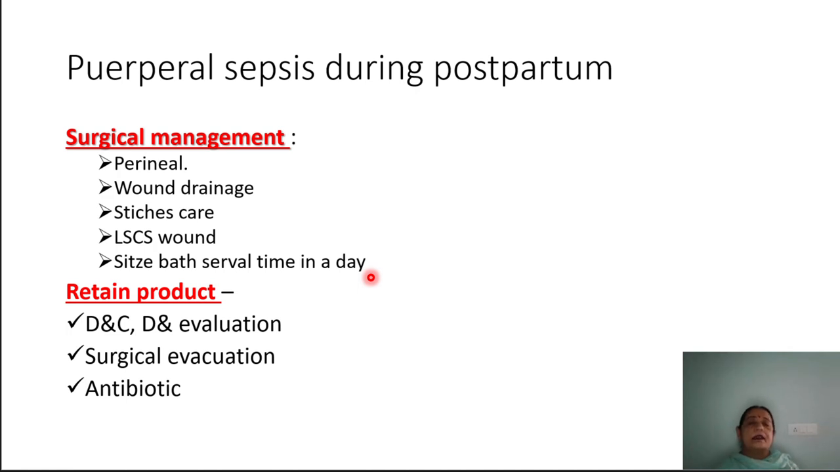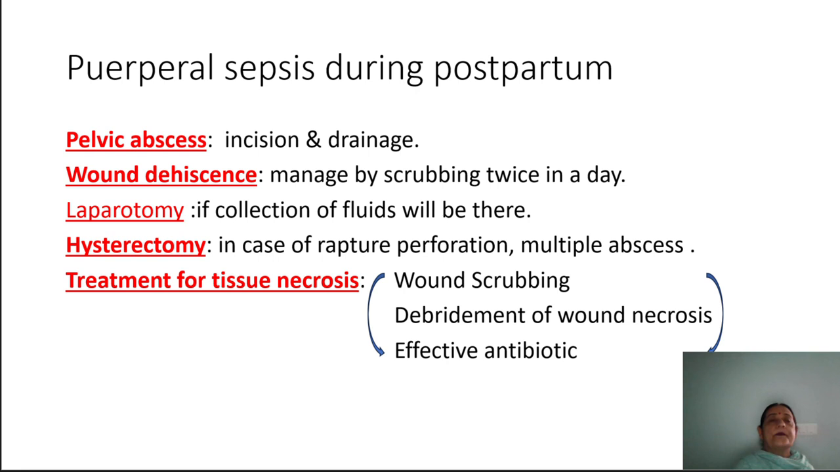If there is a retained product, if placental parts and membrane remain inside the uterus, at that time we will use surgical management, that is dilate and curette, and dilate and evacuate, surgical evacuation, and adequate antibiotic should be given to the patient for the prevention of puerperal infection.